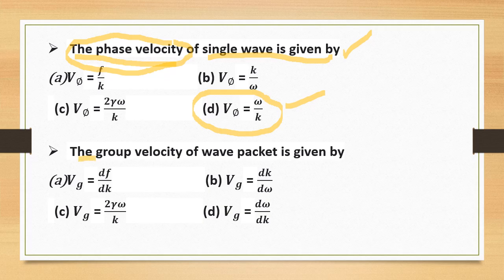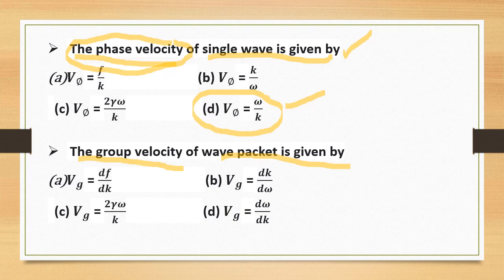Next we have: the group velocity of a wave packet is given by. What is group velocity? The superposition of waves of more than one frequency is called a wave packet, and the velocity of the wave packet is called group velocity.